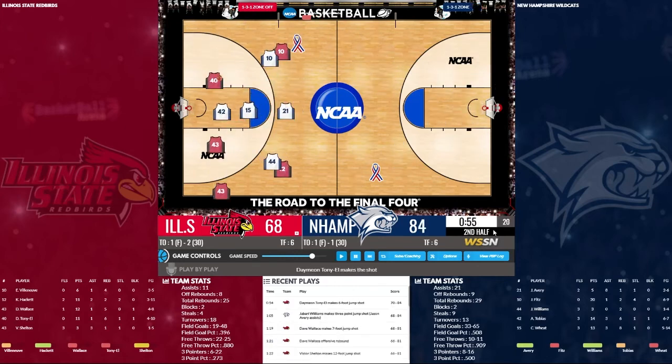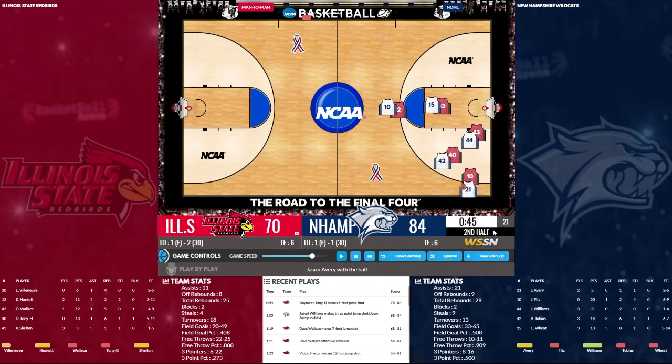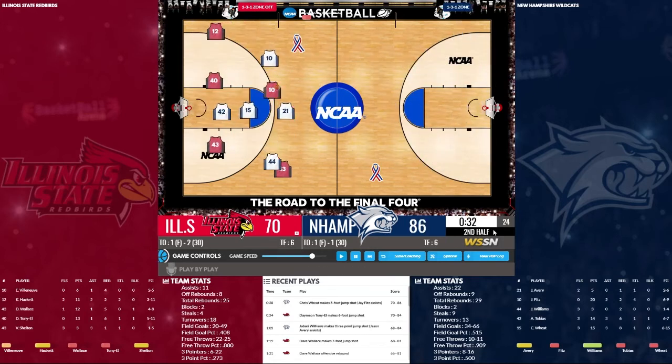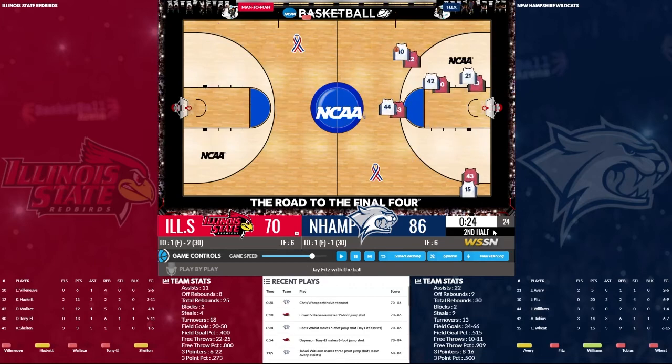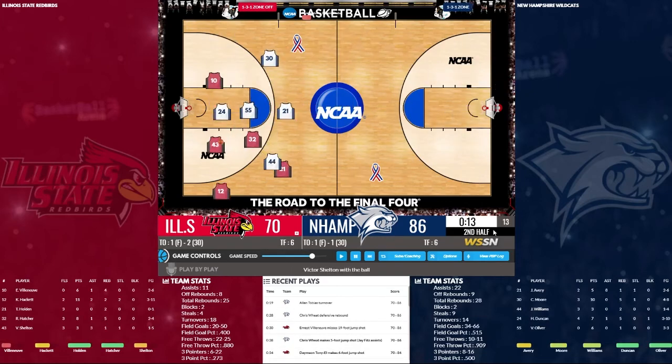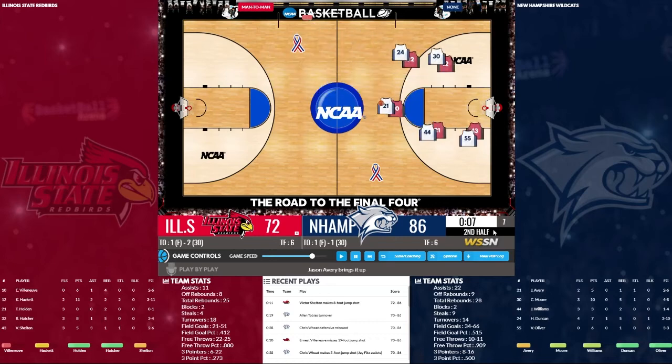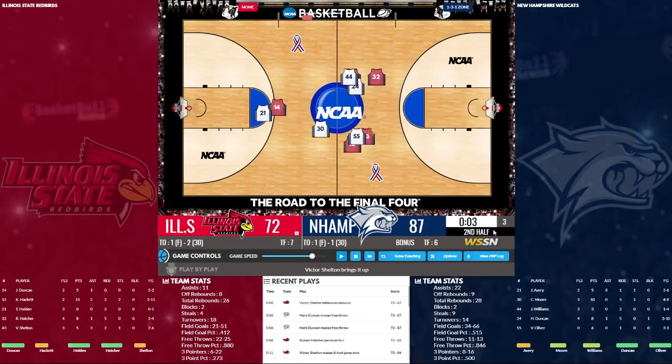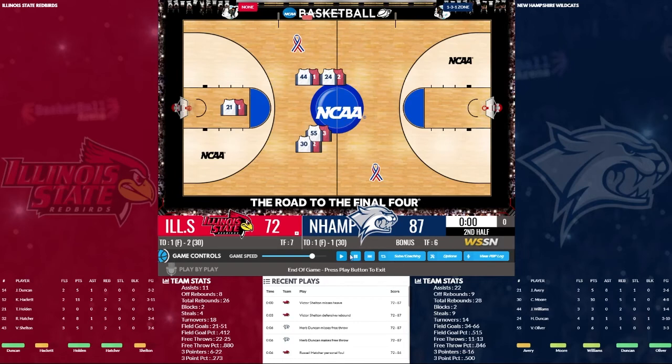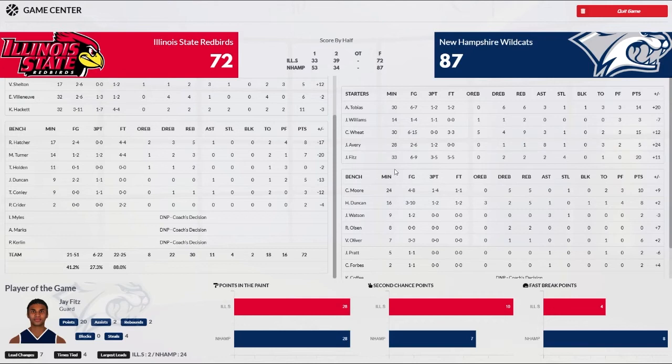There's a three-pointer by Jabari Williams, his first 3 points of the game. 84-70. They made it a little closer here down the stretch, but we were up by as many as 23. One out of 2 to finish it up, and we win 87-72. So solid victory in the championship game. So we'll do what we normally do, which is sim the NCAA tournament, see who we're going to play, and then call it an episode.